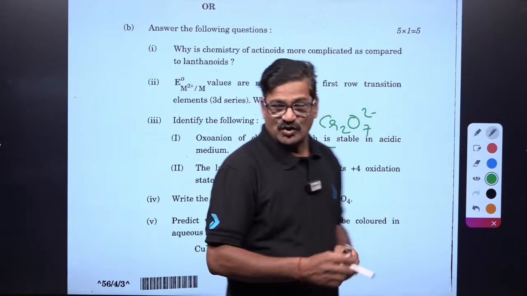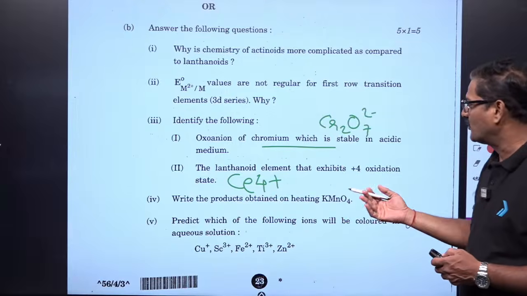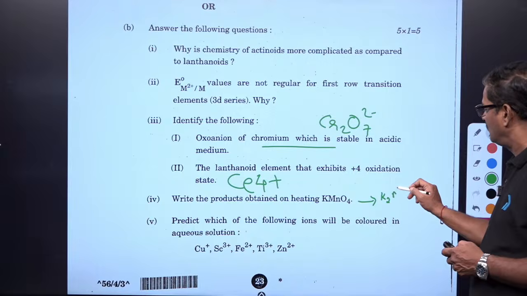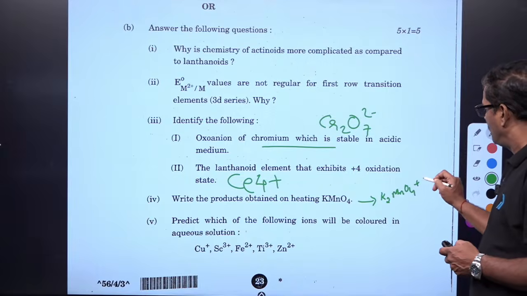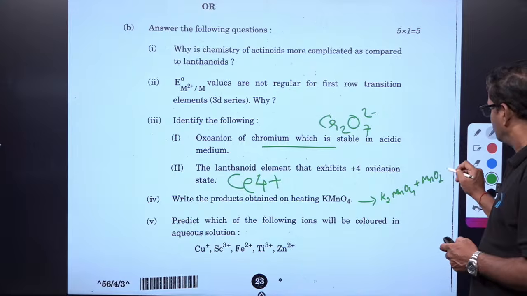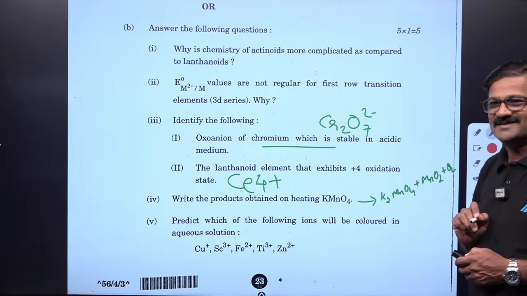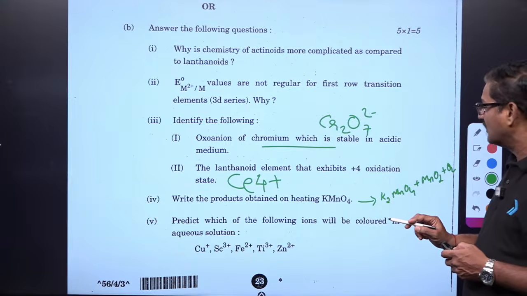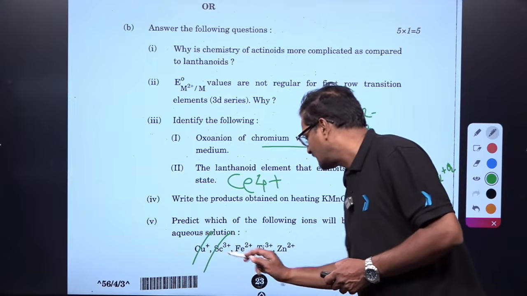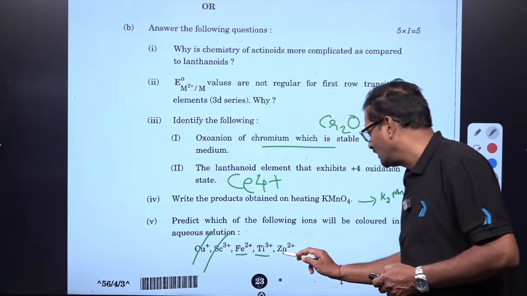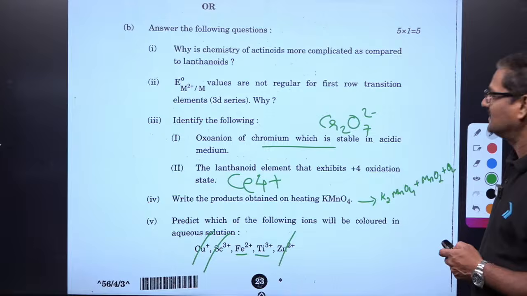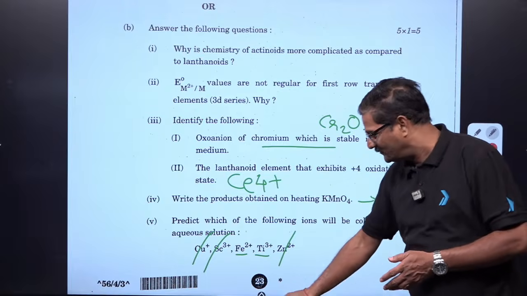So write the product obtained on heating KMnO4: it gives K2MnO4, MnO2 plus O2, right? And also predict which of the following will be colored: colorless, colorless, green, purple, colorless. Right? Like that, so many questions are there, beta.